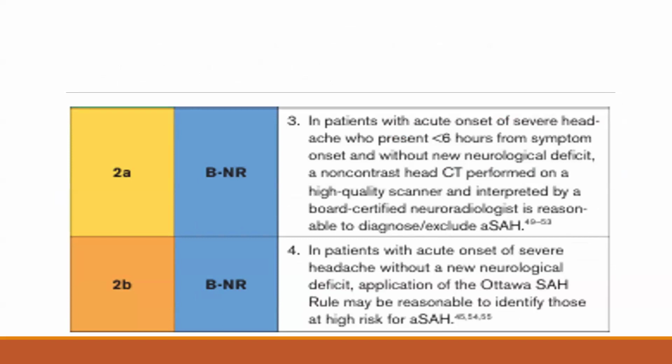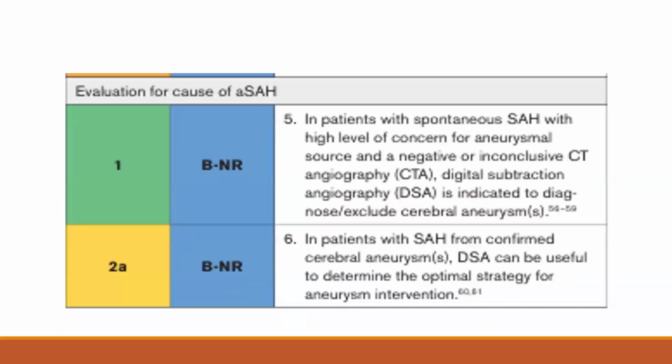In patients with acute onset of severe headache without new neurological deficit, we should apply the Ottawa SAH rule to identify those who are at high risk of SAH. This statement has a class of recommendation 2B and level of evidence B.